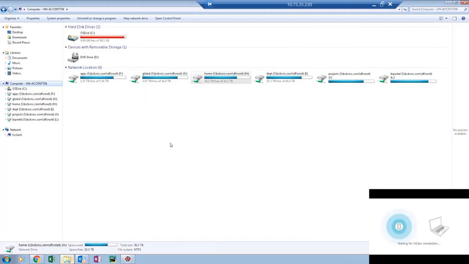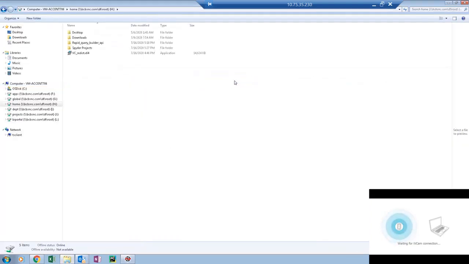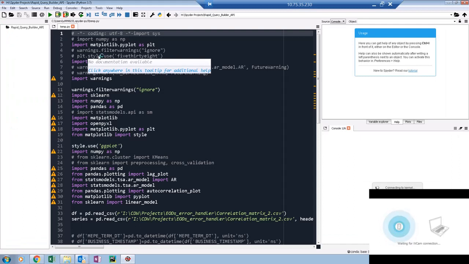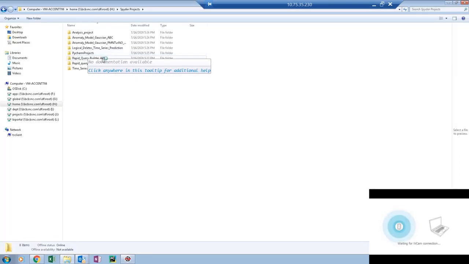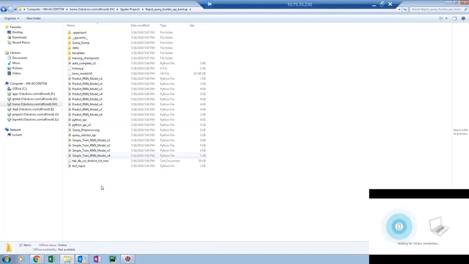And since I already have all the contents of the project, rather than trying to build everything from scratch, I'm just going to copy all the Python files required for the project into this folder.